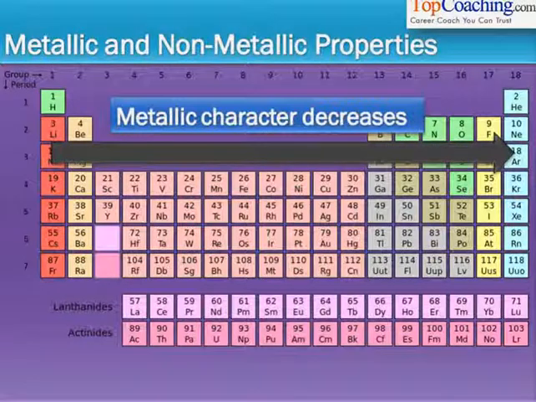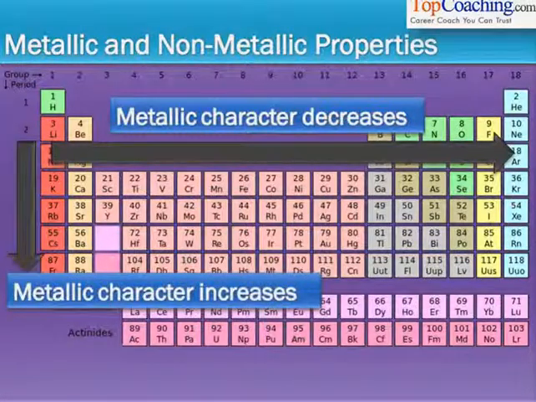The metallic character decreases as you move from left to right in a period. The metallic character is the tendency of an element to lose electrons. That tendency decreases as you move from left to right. The metallic character increases as you move from top to bottom in a group. So bottom group elements have more metallic character, more tendency to lose electrons, compared to top of the group elements.